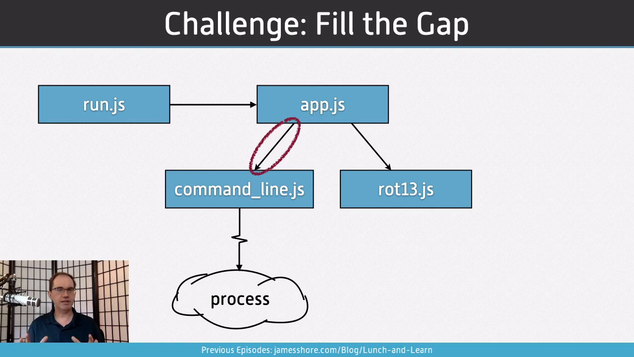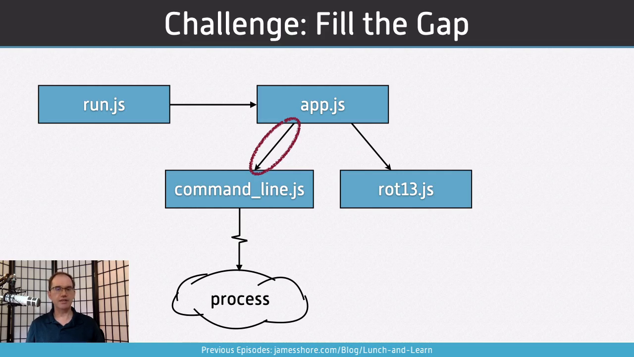There are three major pieces of this application. There's app.js, which is sort of the top level traffic cop. It reads in from the command line, runs Rot13, writes back out to the command line. Rot13.js is the logic of the application, and command-line.js is an infrastructure wrapper. It wraps up the underlying node process object and gives us the ability to do what we want with it.